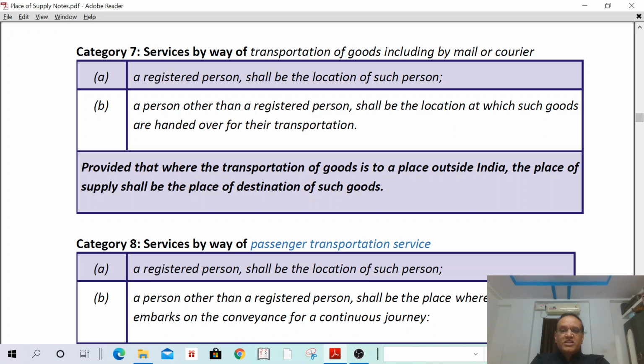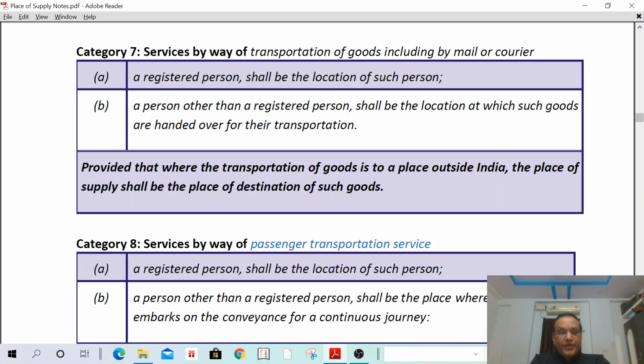Then transportation of passengers. If it is a passenger transportation service and a B2B service, the place of supply shall be the location of the recipient.